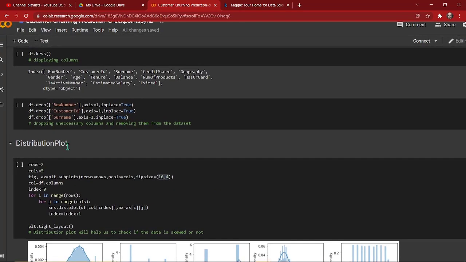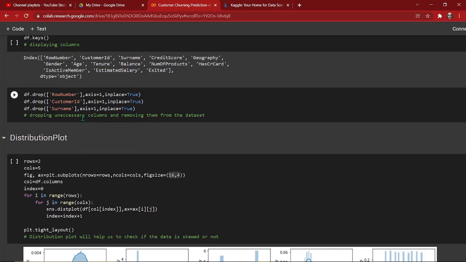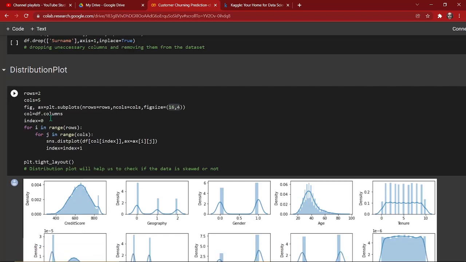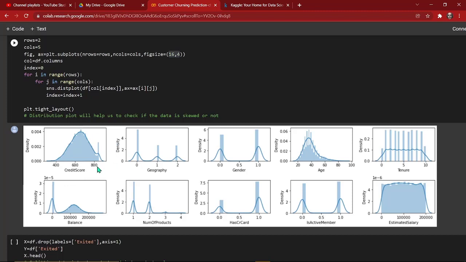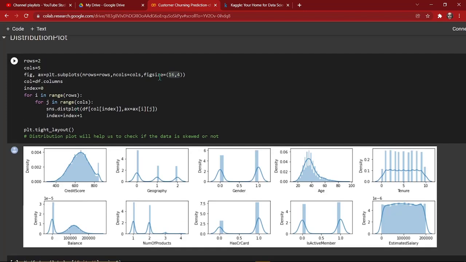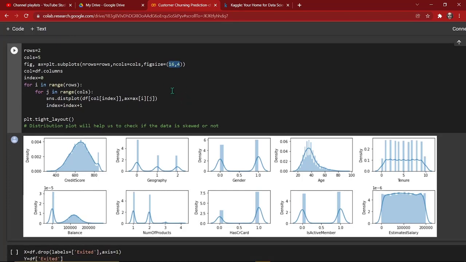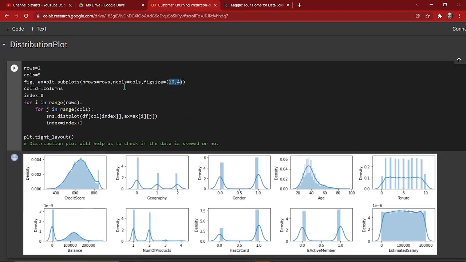And now what we are going to do, we are going to plot the distributions. To distribute our plot, we have 2 rows and 5 columns. As you can see here, this is our distribution plot, and we have 2 rows and 5 columns. And we are choosing 16 by 4 as our figure size. You can choose any size you want. And this sounds fine to me, that's why I'm choosing 16 by 4. And nrows and ncols are indicating the rows and the columns here.